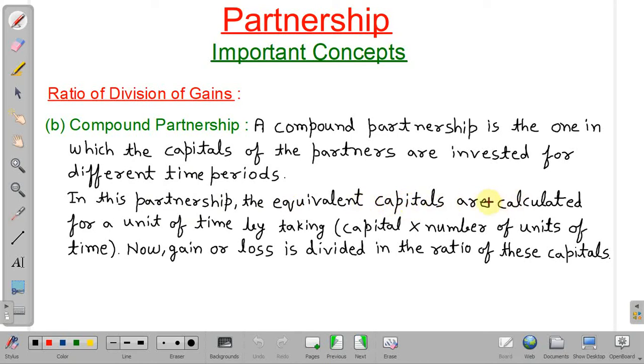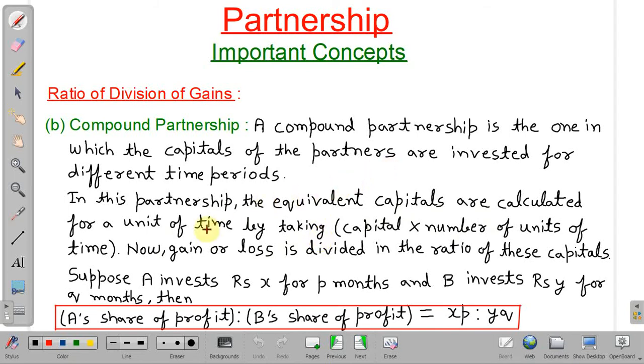Equivalent capitals are calculated for a unit of time by taking capital into number of units of time. That is, what capital each partner is investing and for how many units of time. It may be in months or it may be in years. Okay. And based on this equivalent capital, gain or loss will be divided between partners. Okay. So with the help of an example, we will try to understand.